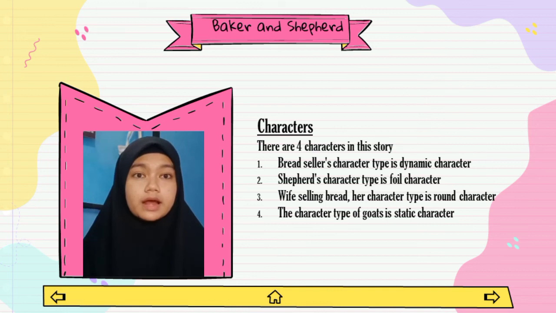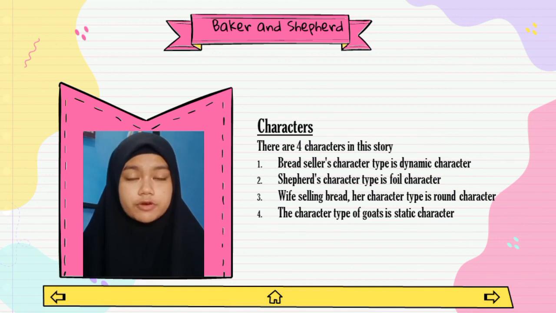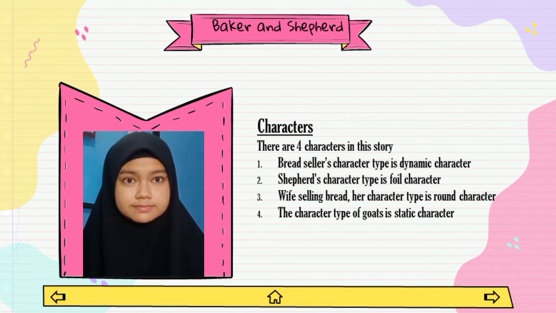Seven, characters. There are four characters in the story. One, bread seller. Character type is dynamic character. Two, shepherd. Character type is foil character. Three, wife of the bread seller. Her character type is round character. Last is four, the gods. Character type of the gods is static character.